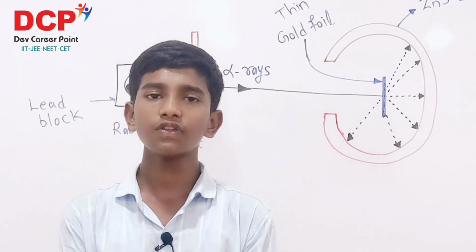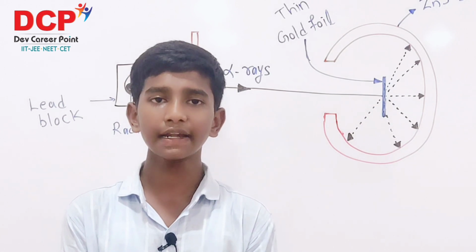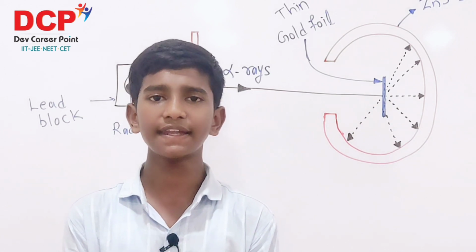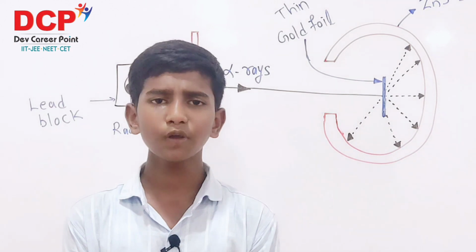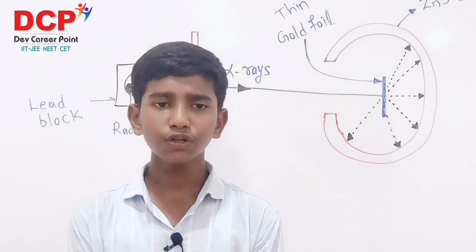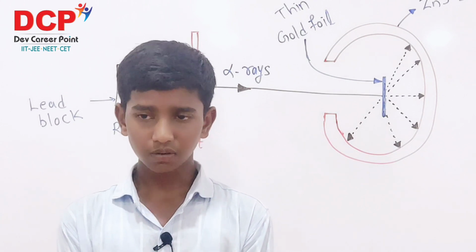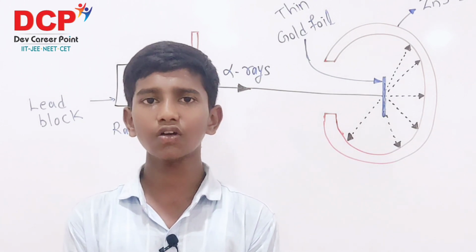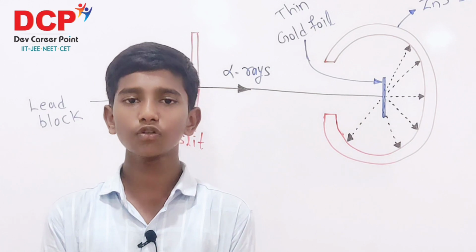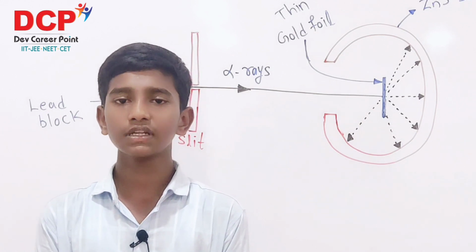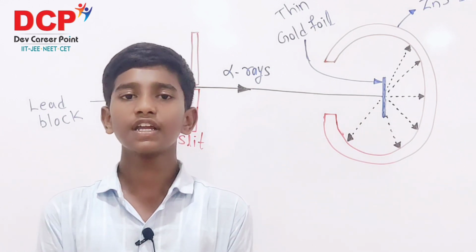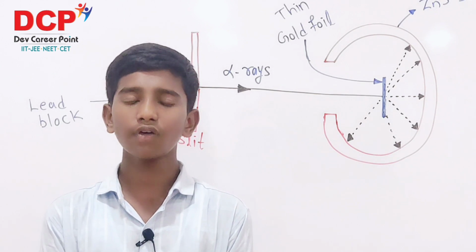On the basis of the third observation, the conclusion is that one amongst 12,000 alpha particles appears to rebound back, because the positive charge and mass are concentrated at the center, called the nucleus. The biggest contribution of Rutherford was the discovery of the nucleus. Negatively charged electrons revolve around the nucleus.